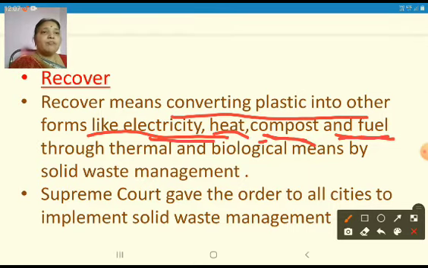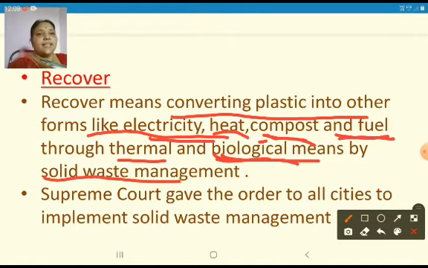How are we going to convert them? By thermal and biological means. By thermal, that means by heating, and biological. Biological means here microorganisms play a very important role in converting the waste. That means not the plastic waste, but the bio waste that we are throwing will be converted here. So that is solid waste management. So electrical waste, plastic waste by thermal process, and bio waste by biological process, that is solid waste management.